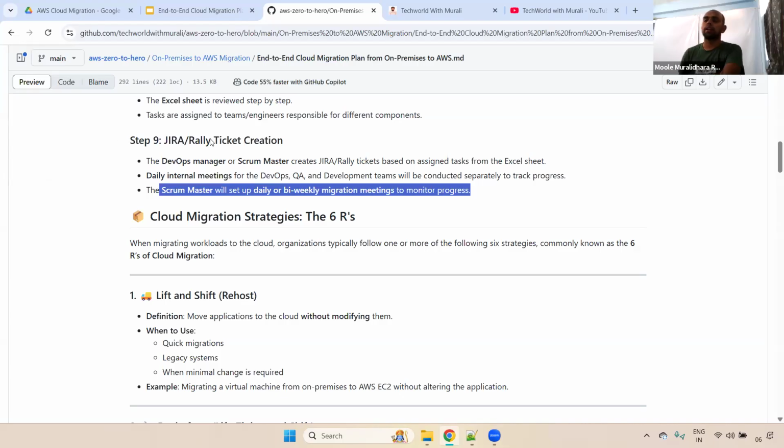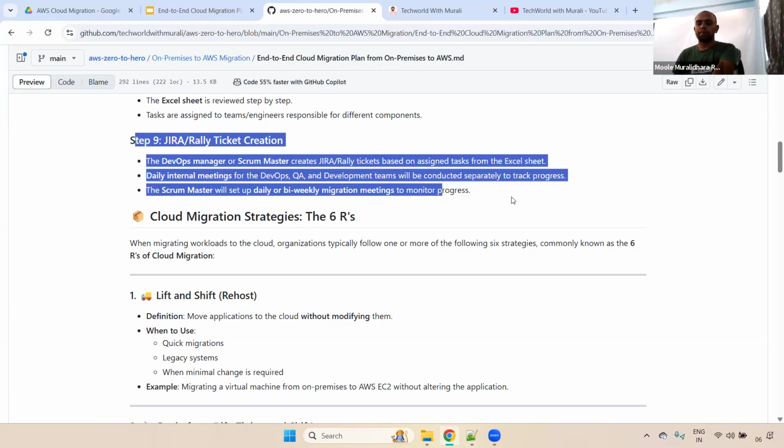Remember, once this is completed, the tickets are all created, everything is clear, the Scrum Master will schedule the call, depending on the project. We may have it every day, or every 2 or 3 days. We will be having those meetings, and there we have to give the status of the particular project. Understand, right? This is the planning and preparation.